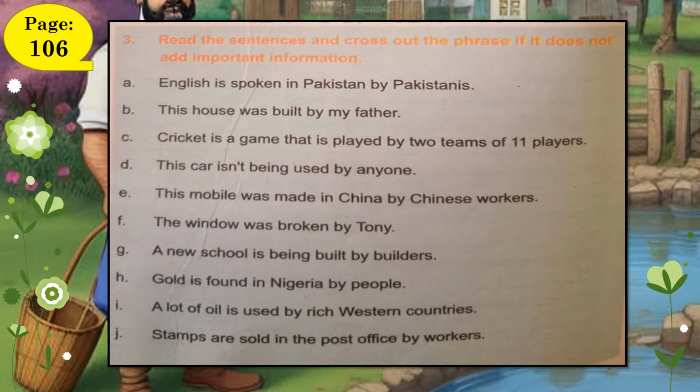Let's now move on to the next activity. Cross out unnecessary information. In this exercise, we read each sentence carefully and look for any phrase that does not add important meaning to the sentence. If it's just extra detail that can be removed without changing the main idea, we cross it out. These extra parts are often called non-essential phrases. Let's take each sentence together and identify which part, if any, can be removed.